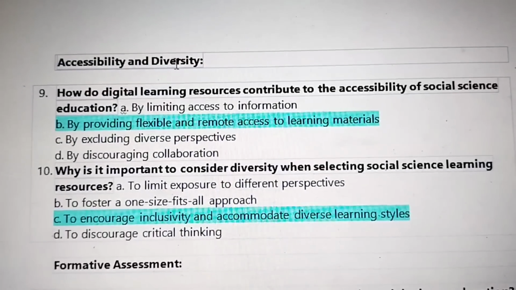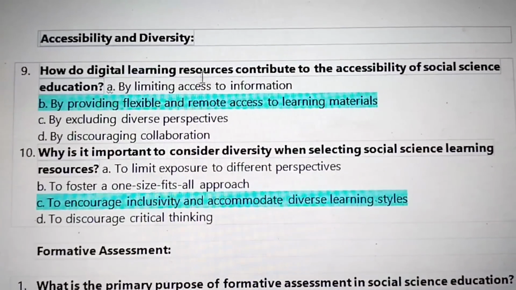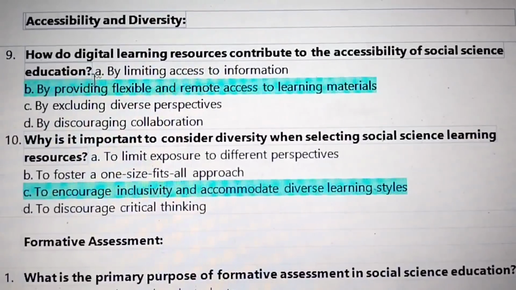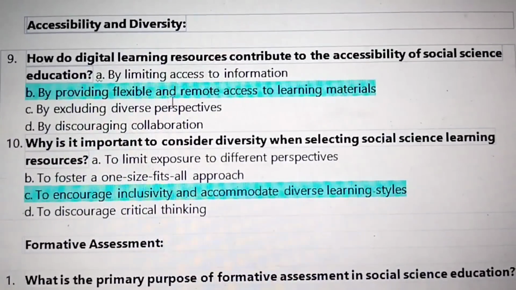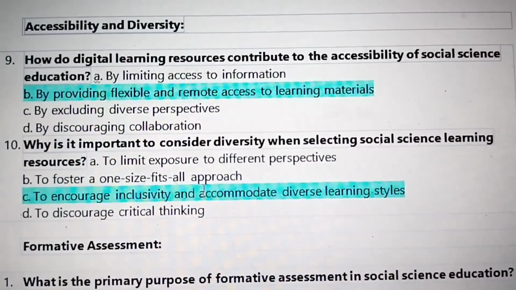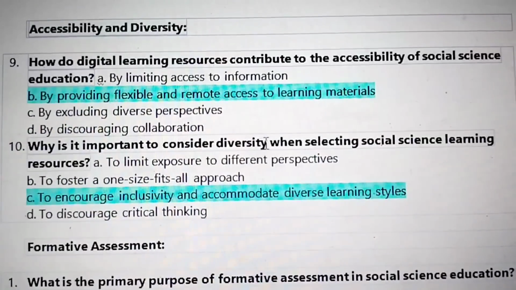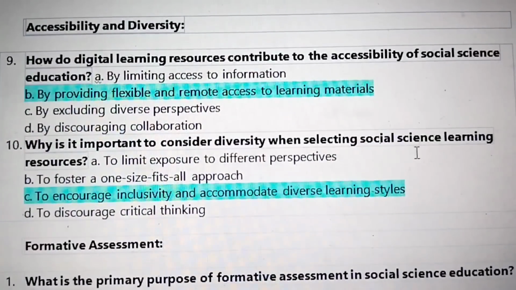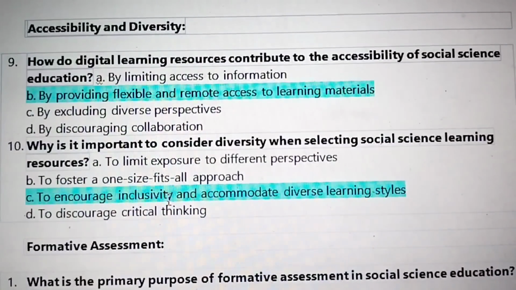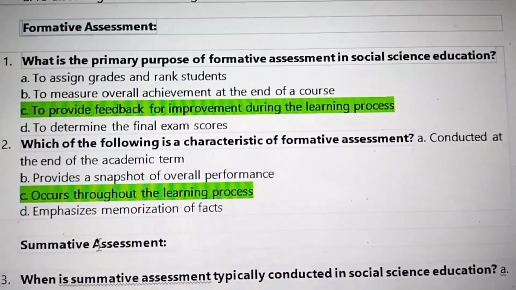Next, accessibility and diversity. How do digital learning resources contribute to accessibility of social science education? By providing flexible and remote access to learning materials. 10. Why is it important to consider diversity when selecting social science learning resources? To encourage inclusivity and accommodate diverse learning styles.